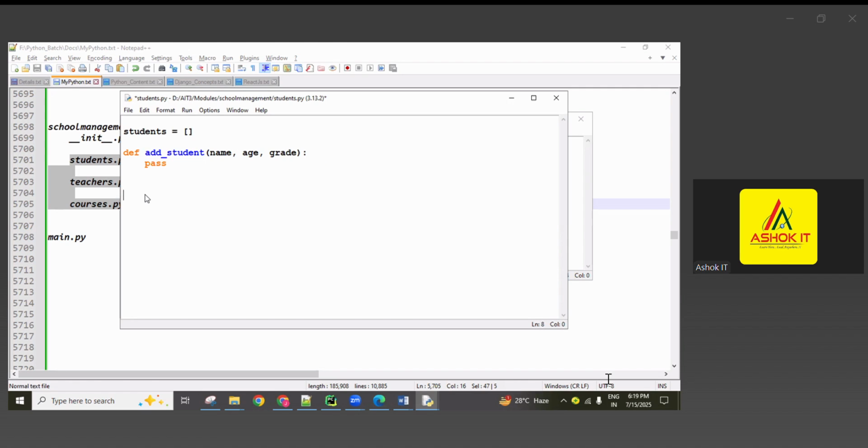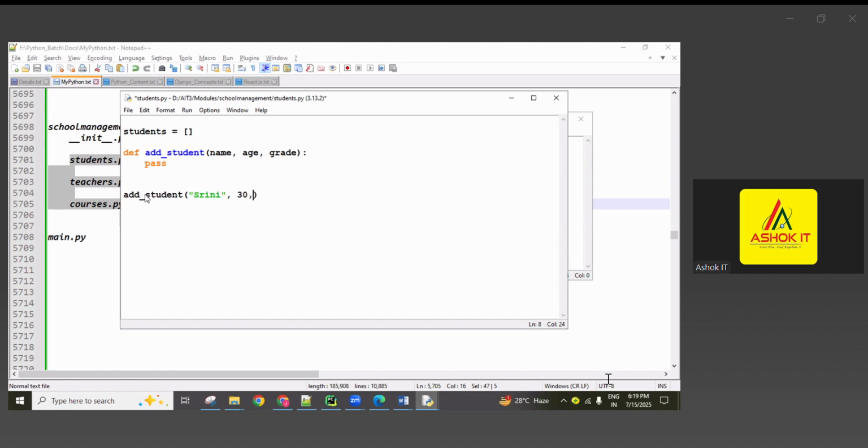So this is my function, and I want to call it, guys. Whenever I'm calling the function, I have to send the values here. For example, I'm going to send the student name as Srini, and age as, for example, 30.